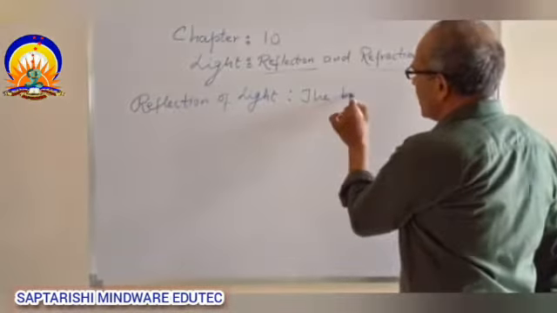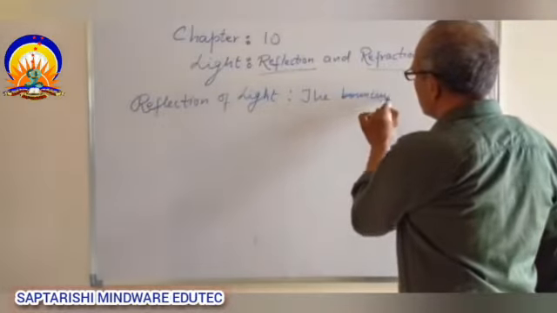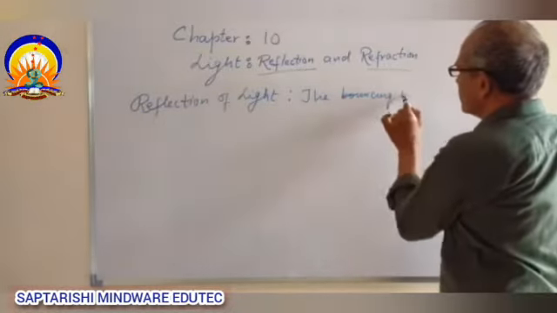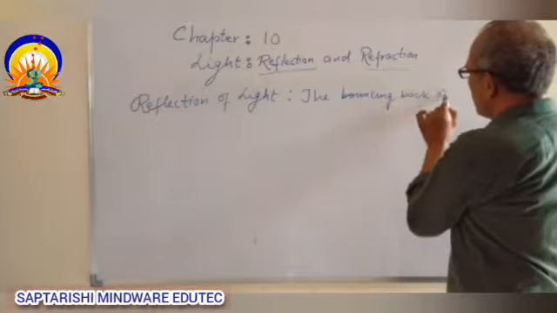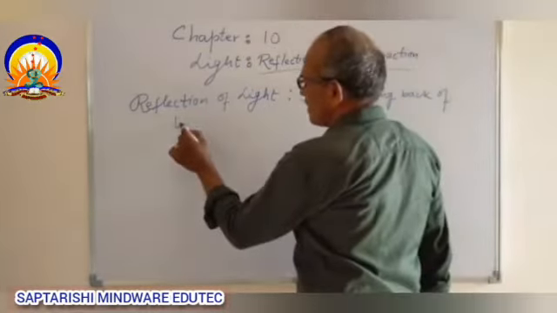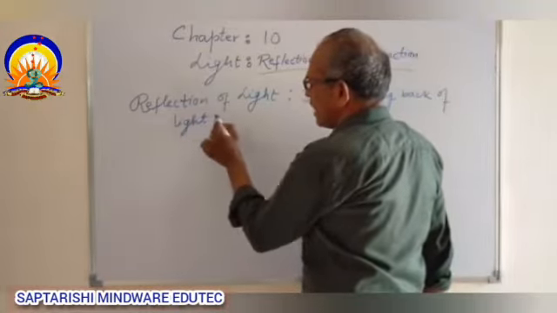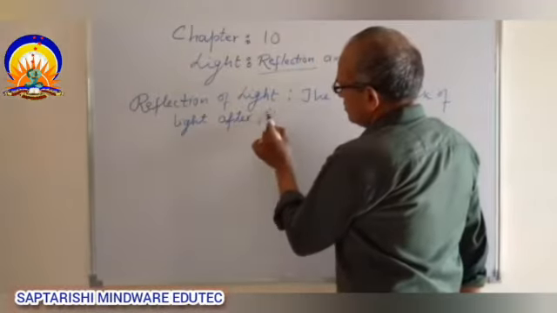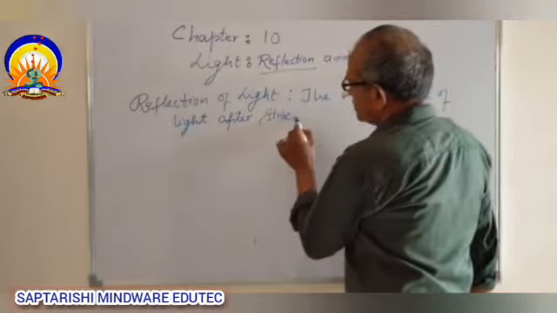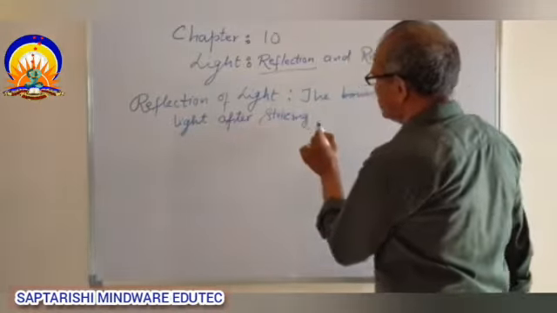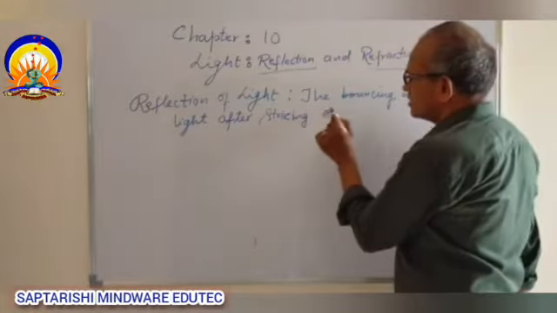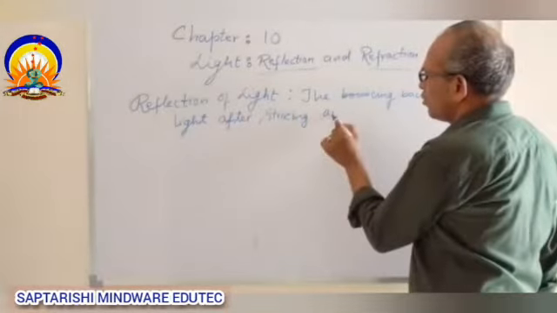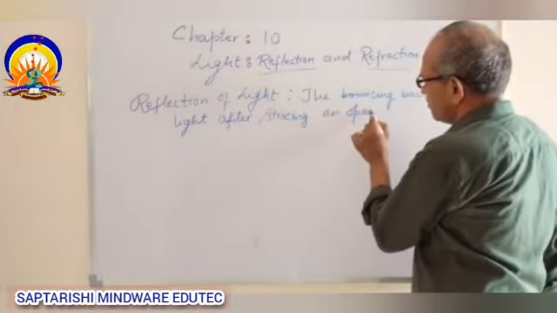The bouncing back of light after striking a surface, an opaque surface we can say.